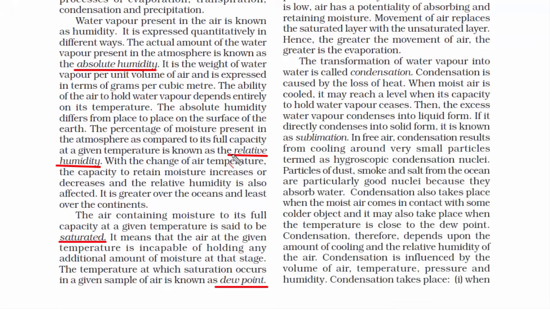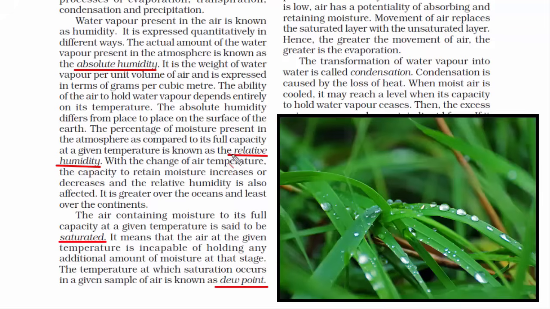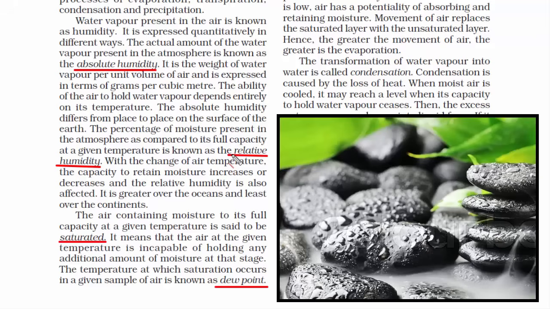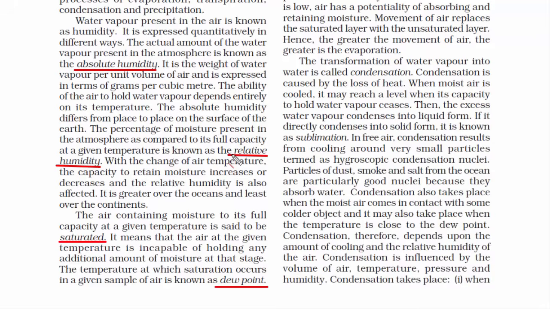Now let's understand dew point. In this basically you just have to understand what is dew. You have seen them on grass blades, then plant leaves and on stones during cold chilly mornings. So basically dew are water droplets found on cooler surfaces. And they are formed from moisture, that is water vapor.